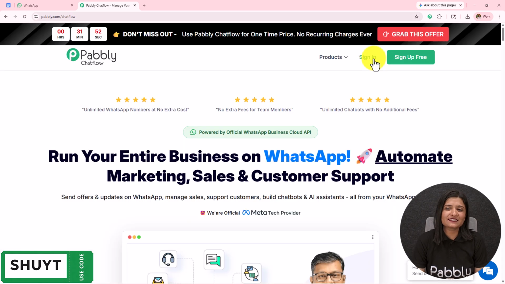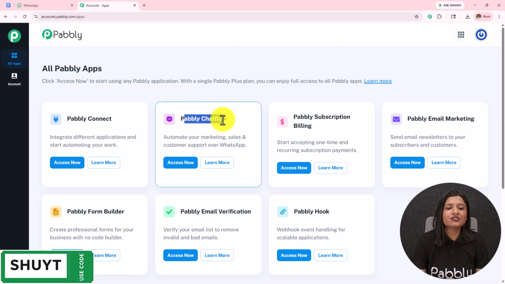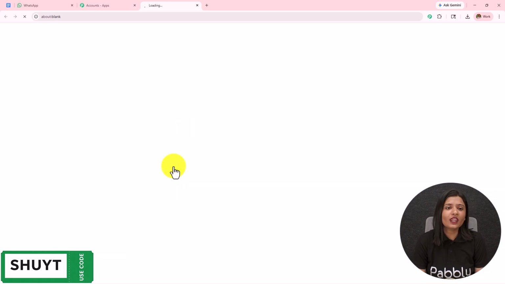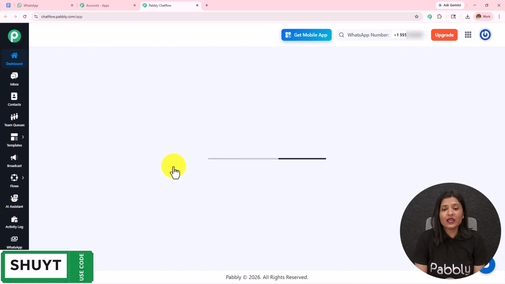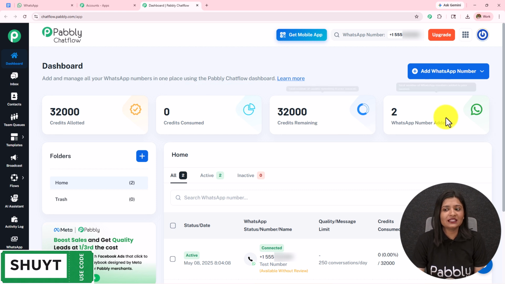Here, as I'm an existing user, I'll click on sign in, and here the all Pabbly apps page has appeared, which is showing me all the Pabbly applications. I'll click on this Pabbly Chatflow access now. And here I will land on the dashboard of Pabbly Chatflow, where I will be able to find the credit allotted, credit consumed, credit remaining, and the WhatsApp number added.